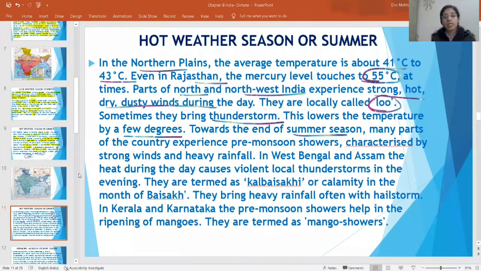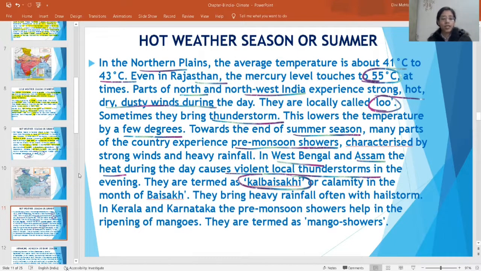When the summer season is going to end, many states or many parts of the country experience pre-monsoon showers. What happens in pre-monsoon showers? Strong winds come and heavy rainfall. In West Bengal and Assam, the heat causes violent thunderstorms, known as Kal Baisakhi, underline.